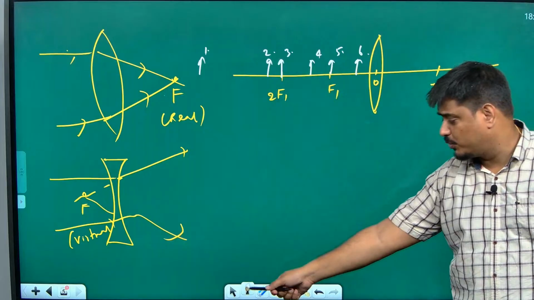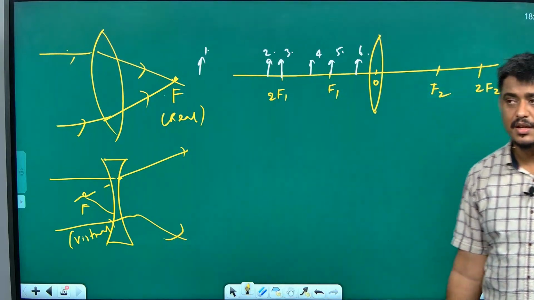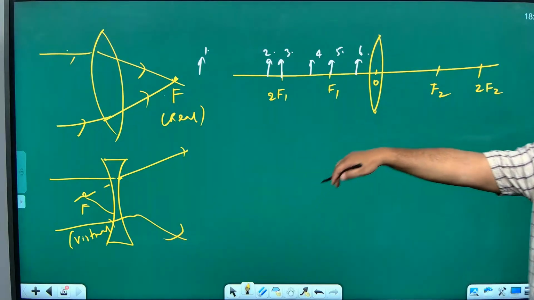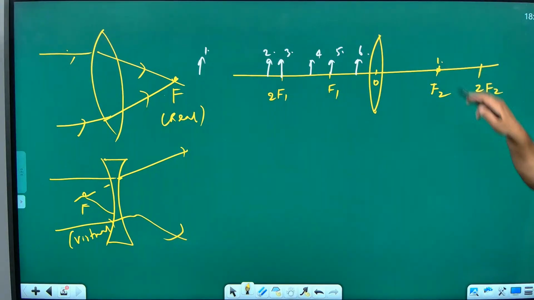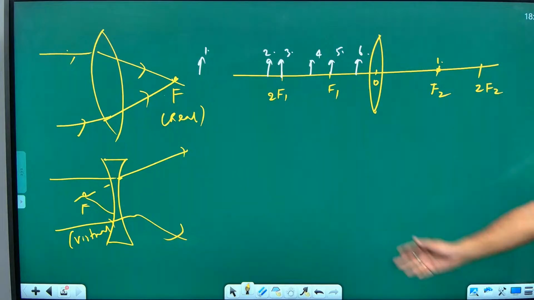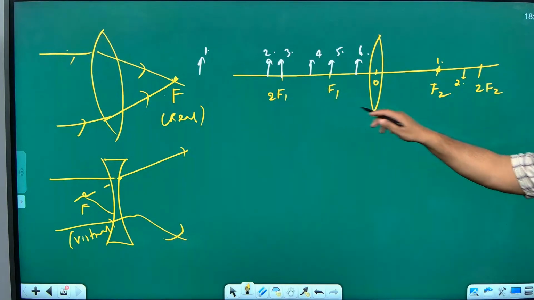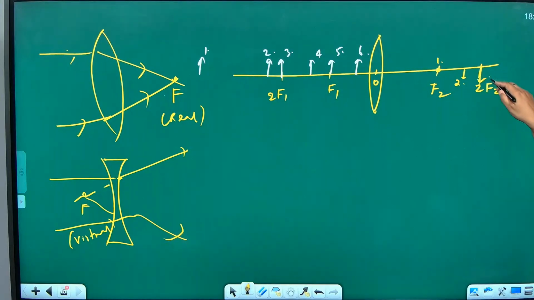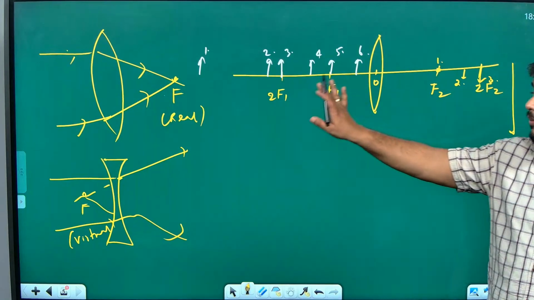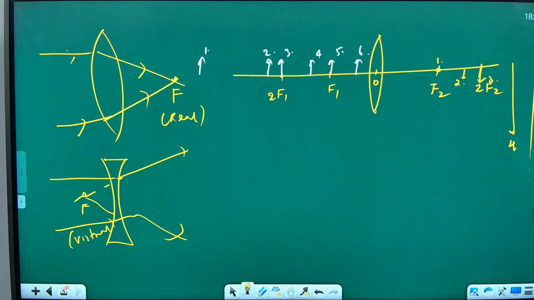For all these object positions, what is the image position? If the object is at infinity, where will the image form? At focus, it will be real and highly diminished, point sized. If the object is beyond 2f, image will be between f and 2f, real, inverted, diminished. If the object is at 2f, image will be at 2f, real, inverted, same size. Object between f and 2f, image will be beyond 2f, real, inverted, enlarged. If the object is at focus, image will be at infinity, real, inverted, highly enlarged.